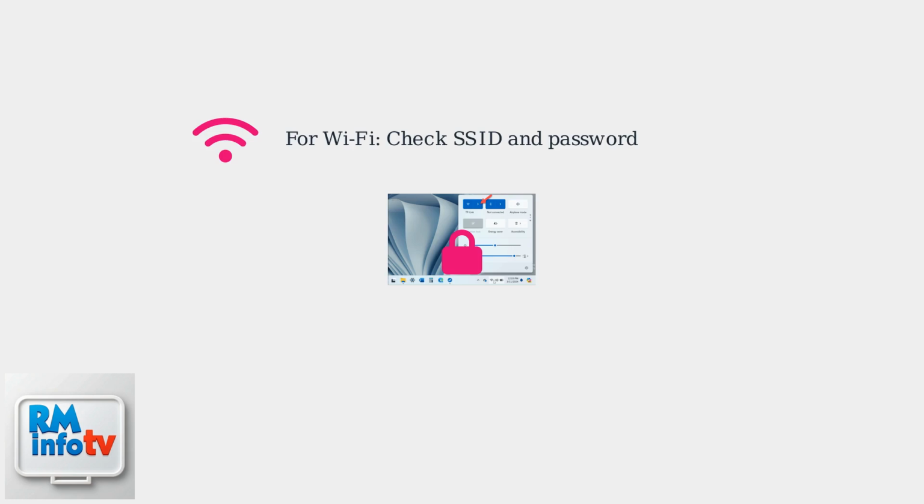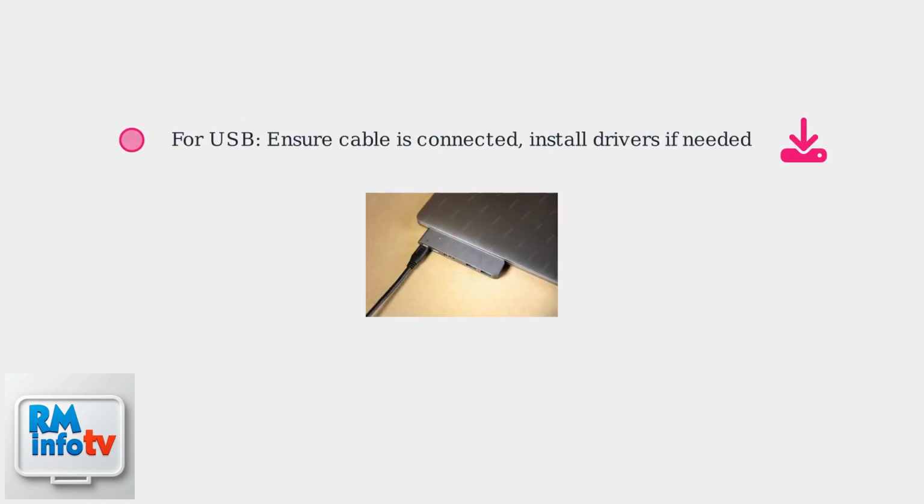Forgotten your password? Use the T-Mobile app version 6.0 or higher to reset it via SMS. Mismatched passwords or caps lock errors are common, so verify carefully. For USB, ensure the cable is securely connected to both devices. If your laptop doesn't recognize the hotspot, install drivers from T-Mobile's website or the Hotspot's built-in portal.